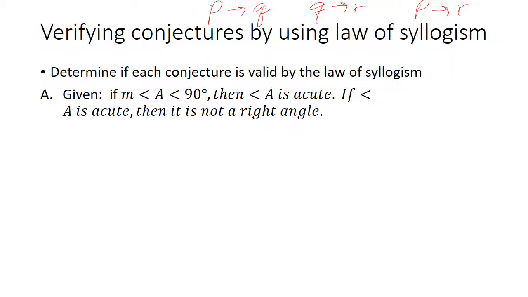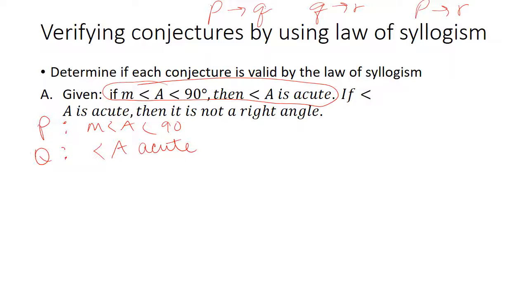So let's give our first one. We have: if the measure of angle A is less than 90, then A is acute. So I'm going to say the measure of angle A is less than 90. We're going to call that P. Our Q is going to be that angle A is acute. And we get that because this is our if-then statement: if P, then Q.